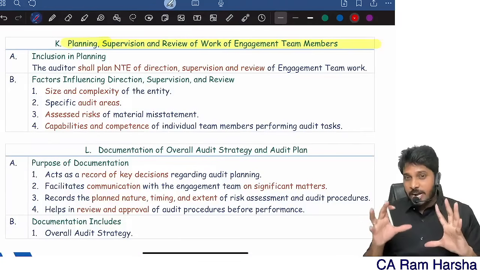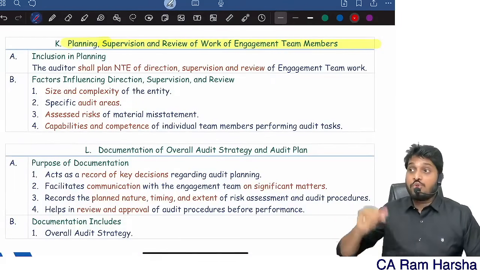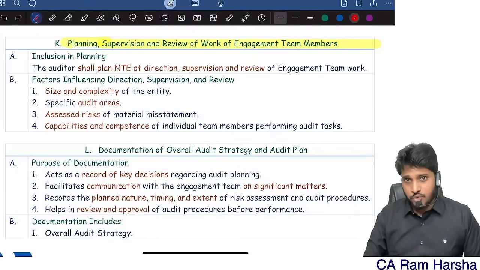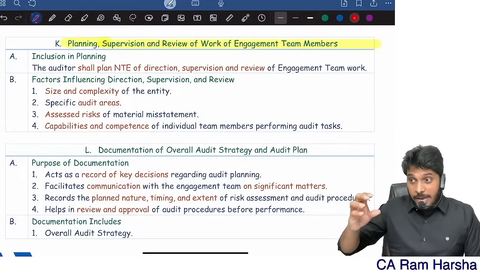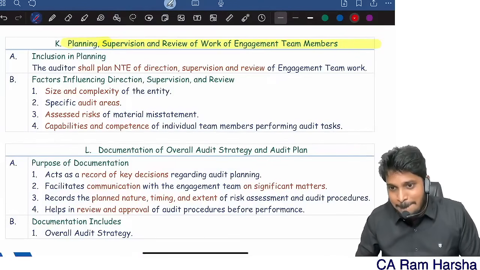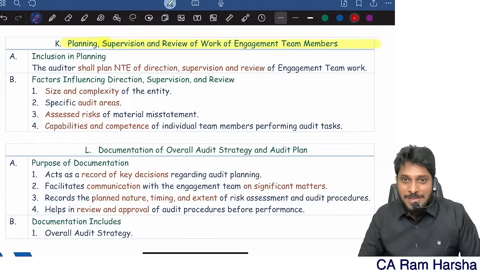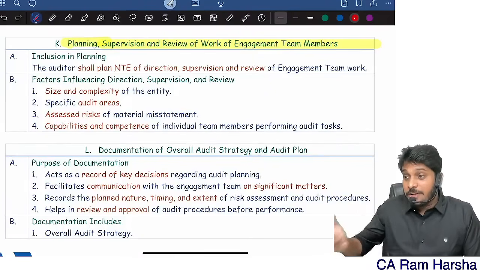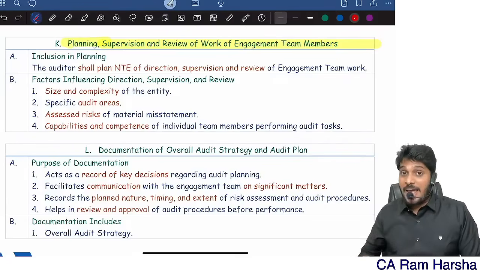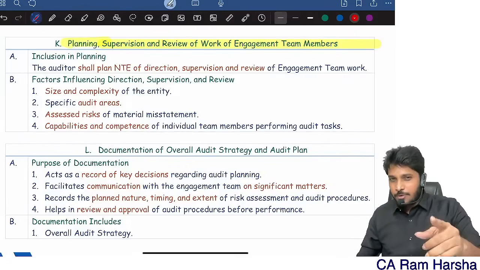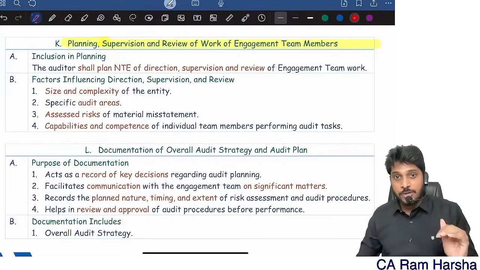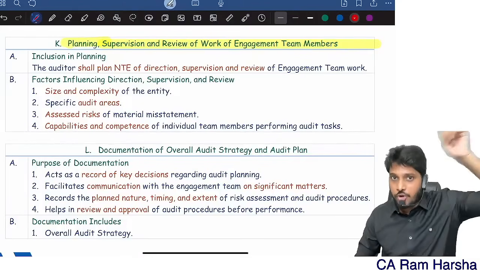Now, planning, supervision, and review of the work of team members. Remember, audit strategy and plan, planning activities, means how to do this audit, when to do this audit, when to perform each process, how to allocate resources, all that. Now, I should not only plan how to do the work, I should also plan to review my team members' work. My team members will be working in the audit, so I should also plan when I should review this. You might remember the engagement quality control review, EQCR. When that review should happen, I should plan that also.